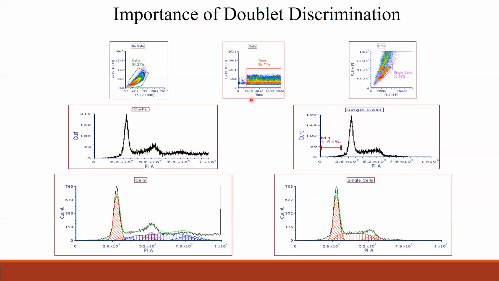So instead of just taking everything, you could just gate on wherever it is running smoothly. You can gate on that and call it a time gate, and then move to the next gate. And here I'm eliminating the doublets by putting height versus area, and then taking only single cells to the next plot, that is this histogram plot. And you see the peak is looking pretty good. There is no tail here. When you put this kind of data in the analysis software, it would recognize the peaks properly and give accurate DNA analysis results.